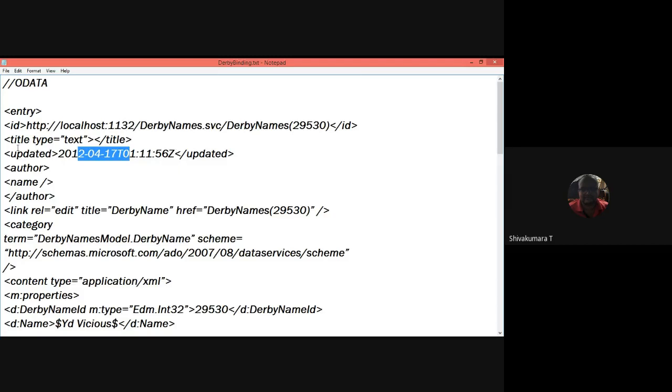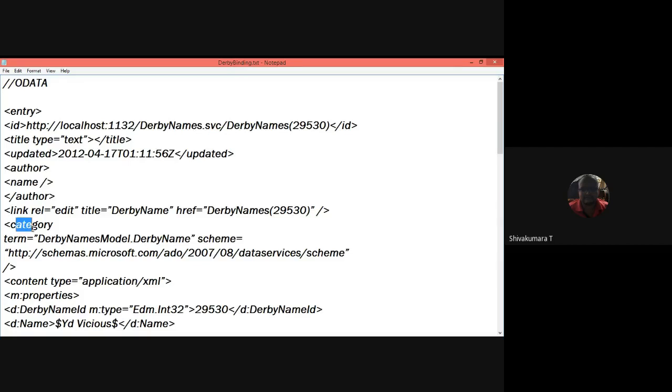These are all the optional entries. Author names are optional entries. You skip this, and the relative link, you are defining that you are providing the edit option to the Derby names. If it is read only, you are not allowed to edit. If it is write mode or normal mode, you can edit the content of them.